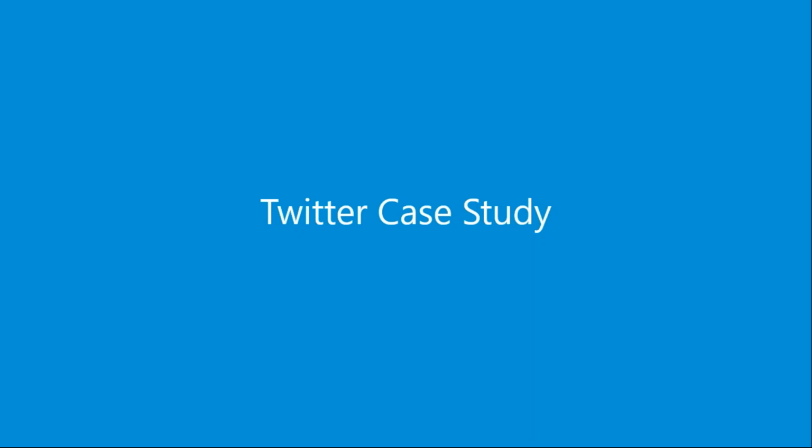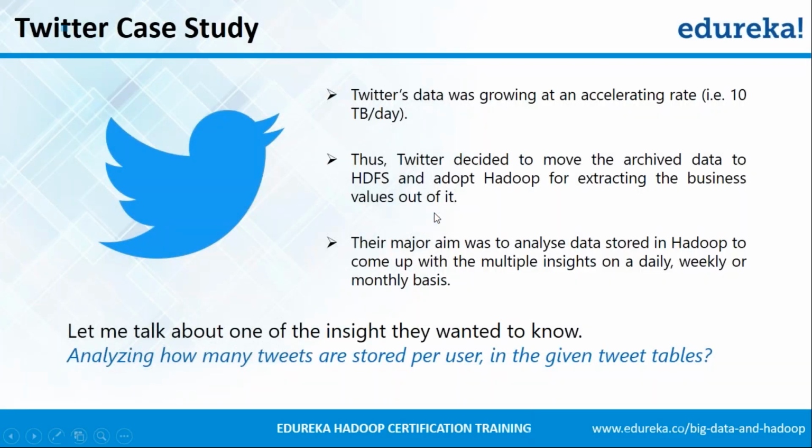So let's move on and see how Twitter used Apache Pig to do that. But before that, we need to understand the problems that Twitter had. The very first thing is that Twitter's data was growing at a very fast pace, almost 10 TB per day. This is an old reading. However, if you are able to find out today's rate, it would be much more than this.